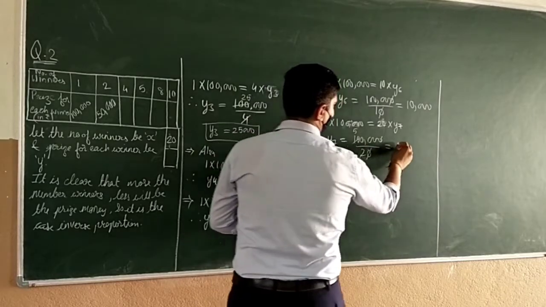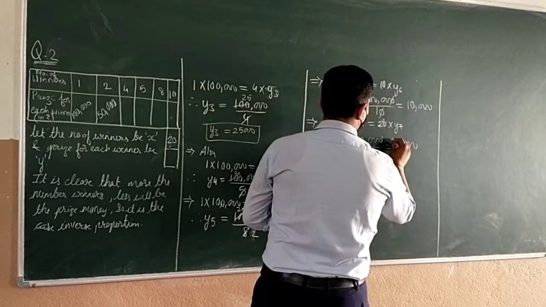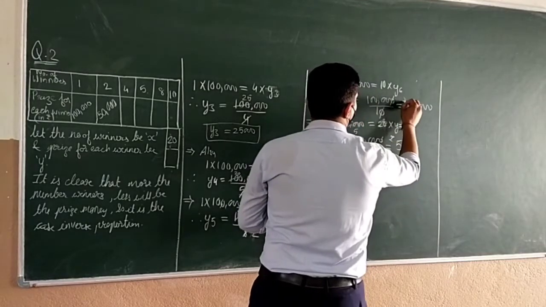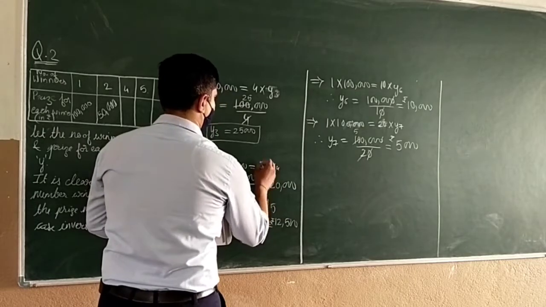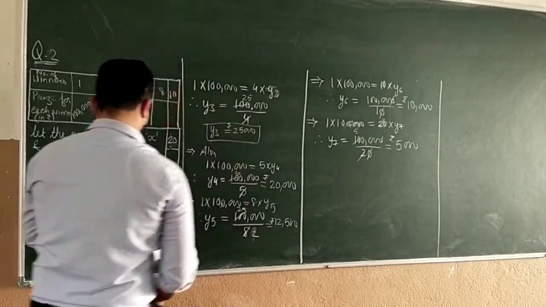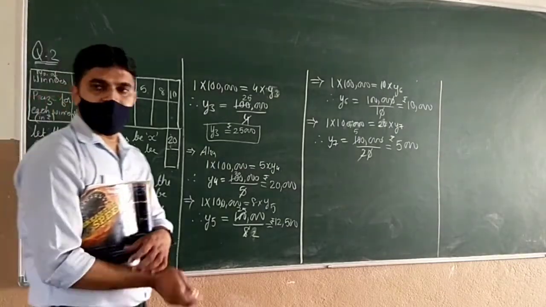So we will get 5 and 3 zeros. 1, 2 and 3, 3 zeros. Are you all getting? So this is how we completed our table. Easy? Okay.